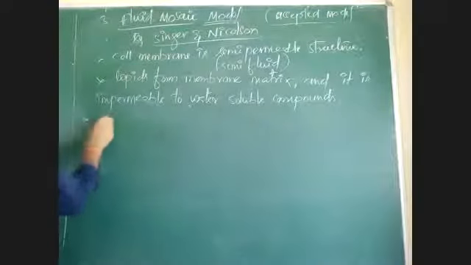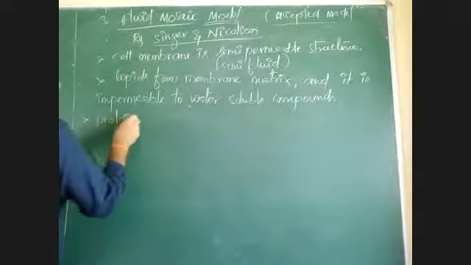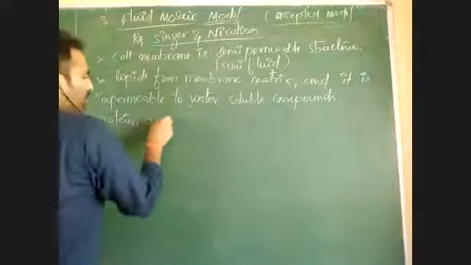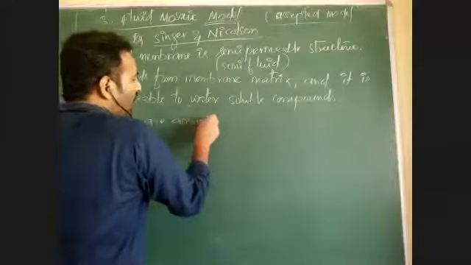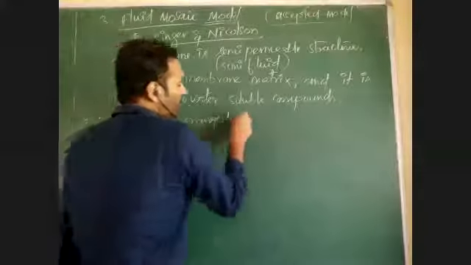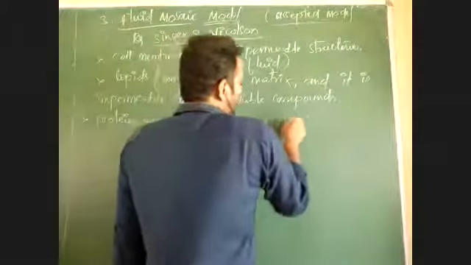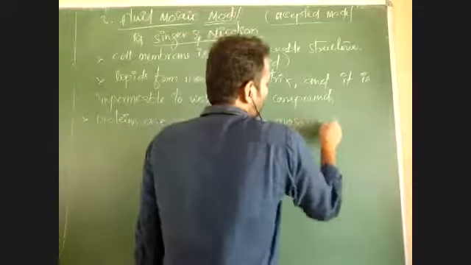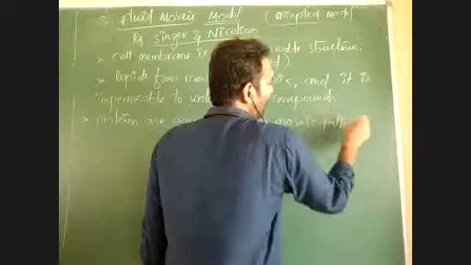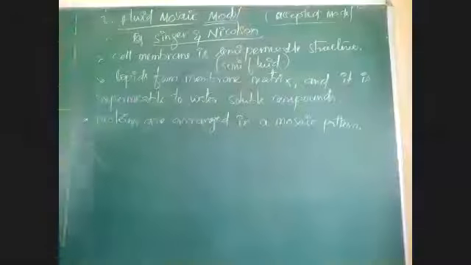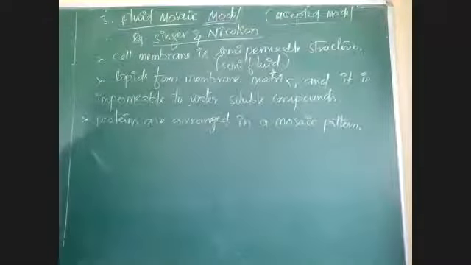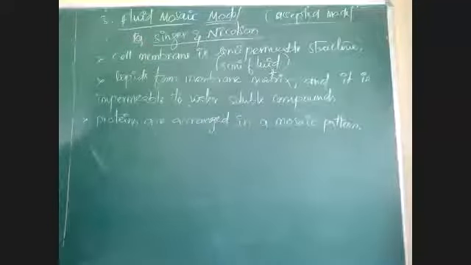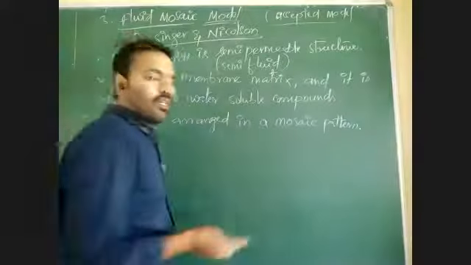Now, how are the proteins arranged? Proteins present in this membrane are arranged in a mosaic pattern. Mosaic pattern means they are not arranged in a regular pattern. They may have different arrangements, so the position of a protein is not specific.